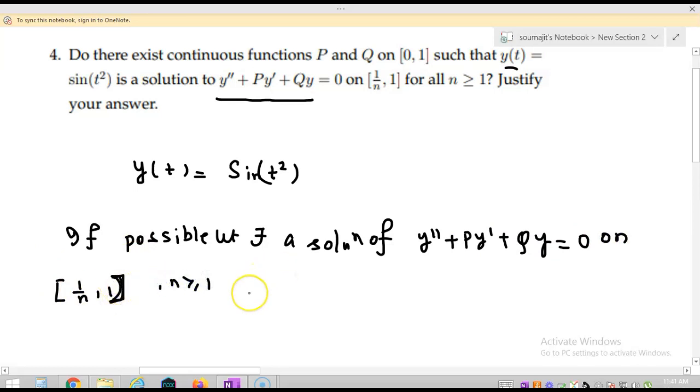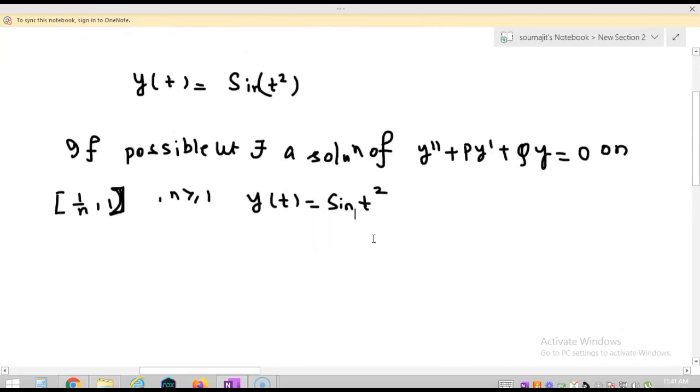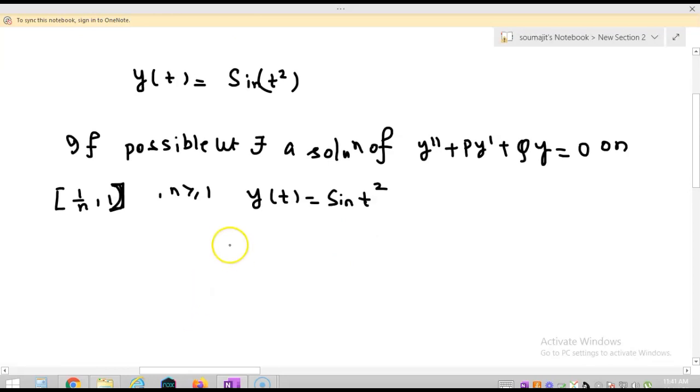So what I am going to do next, let's differentiate y(t).